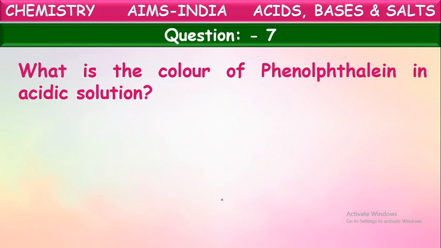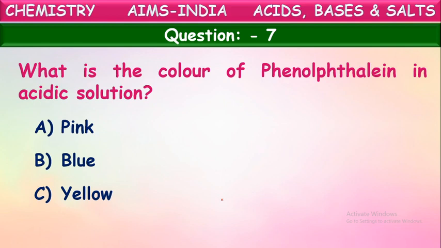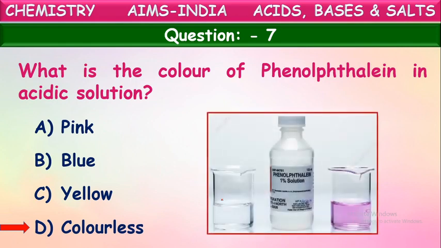Now here it is asked, what is the color of phenolphthalein in acidic solution? See options: pink, blue, yellow, colorless. What kind of color change will phenolphthalein show with acidic solutions? Yes, it will be colorless only.